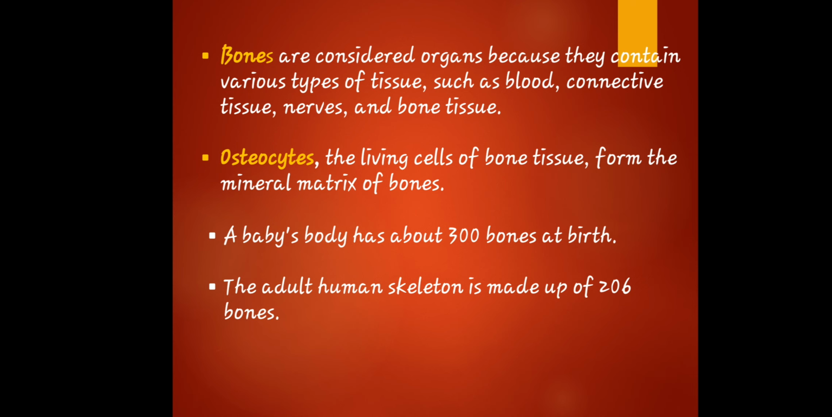Always remember that a baby's body has about 300 bones at birth. Remember the number of bones at a particular stage: in the baby we have 300 bones, while the adult human skeleton is made up of 206 bones. In this part, I've been mentioning the bones in the skeleton, so let me ask you a question: are bones the skeleton, or are bones a part of the skeleton?